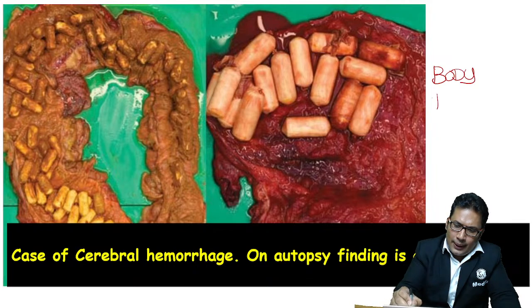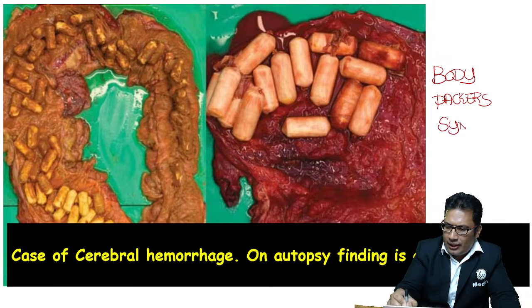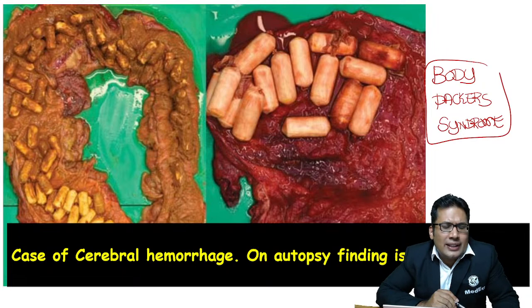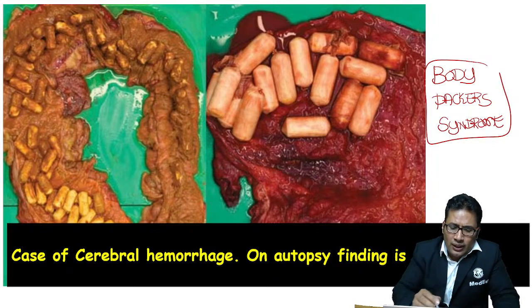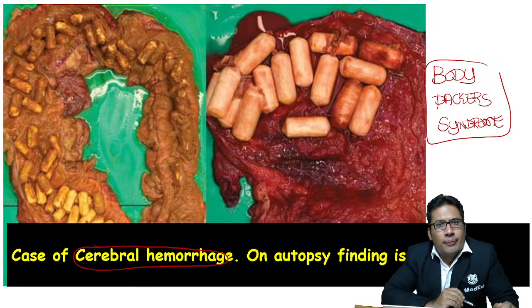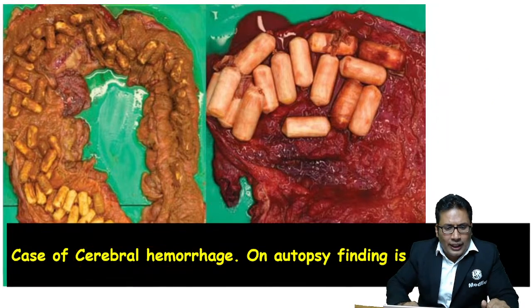Body packer's syndrome. This is also asked in your exam. You can see the colon, and in the colon you can see multiple pockets of cocaine inside it. So this is body packer syndrome. The cause of death was cerebral hemorrhage in this case. Okay, so that is about cocaine.